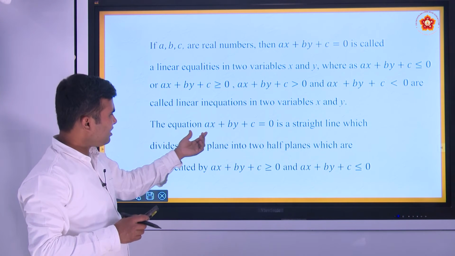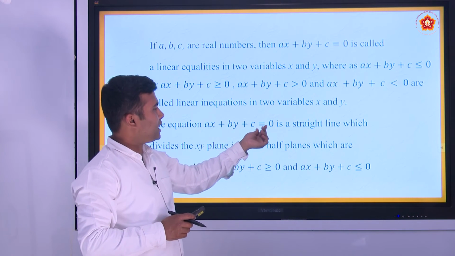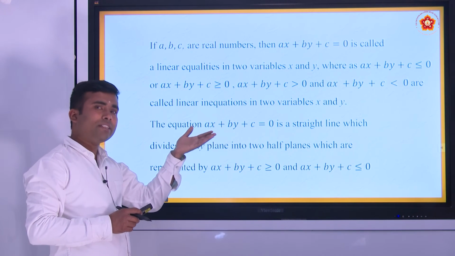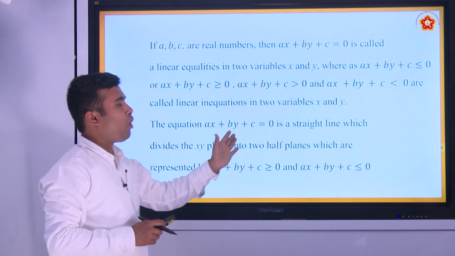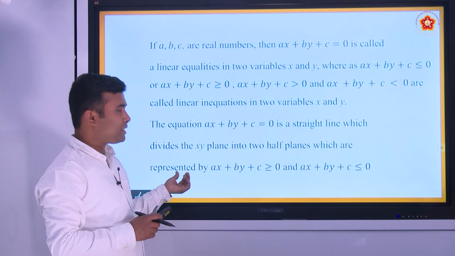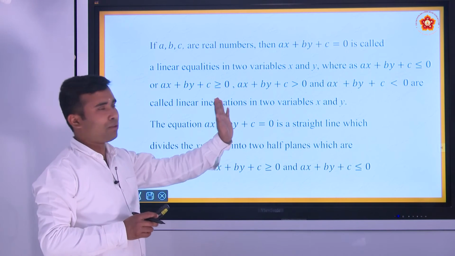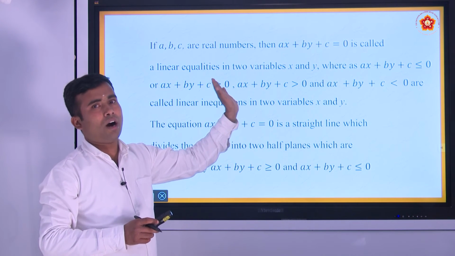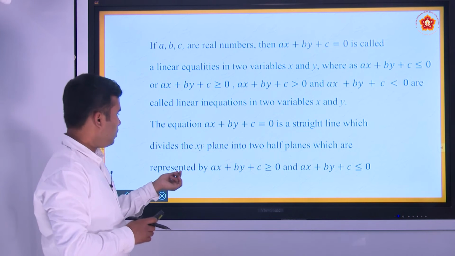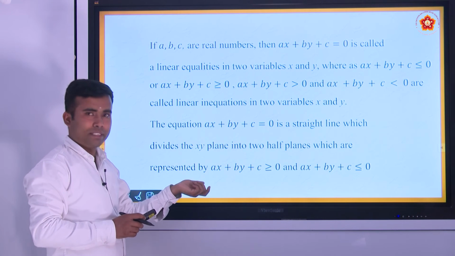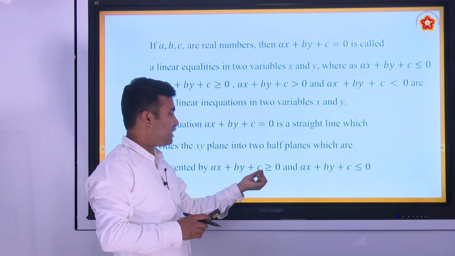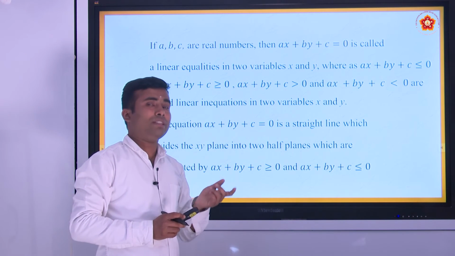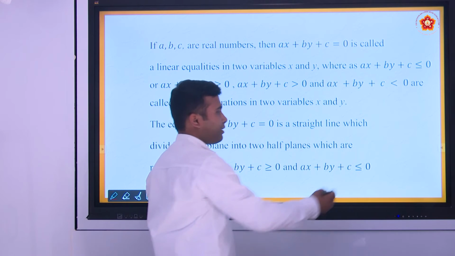So now the equation ax plus by plus c equal to 0 represents a straight line, and that straight line divides the Cartesian plane into two half planes. Just now I told you, above the straight line and below the straight line, we can call them half planes. Those two half planes can be represented as ax plus by plus c greater than or equal to 0, or less than or equal to 0.